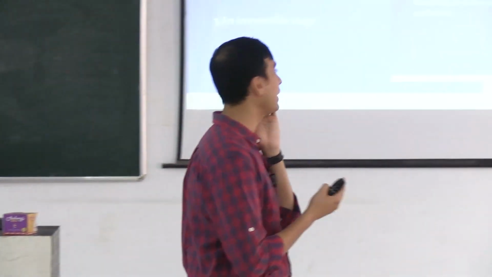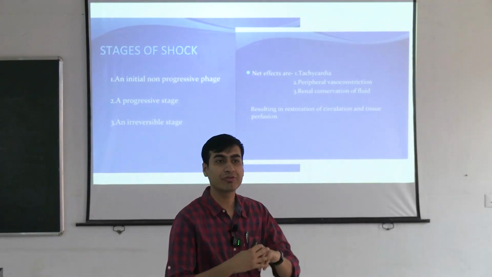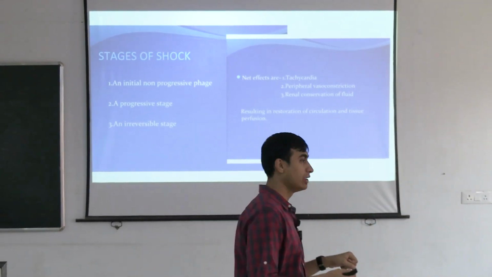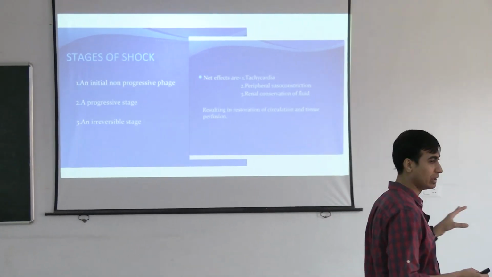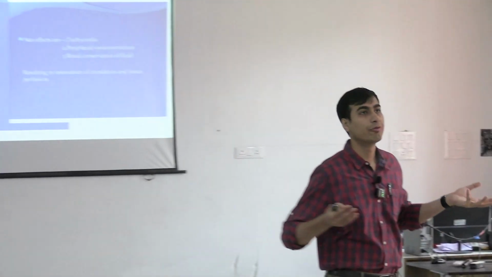There is an increased heart rate. There is a tachycardia. There is peripheral vasoconstriction. That's why you have cold, clammy extremities. There will also be a peripheral pooling of blood and renal conservation of fluid. Because the fluid has already gone, your kidney will try to preserve more fluid, and that is what is called renal conservation. That means the urine output will be low. That's what is meant.